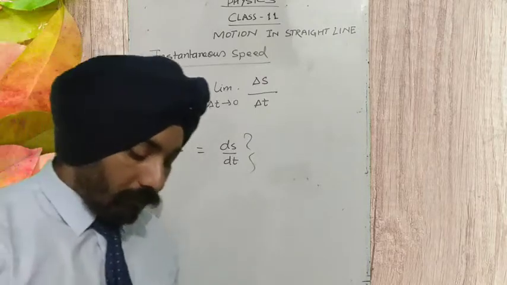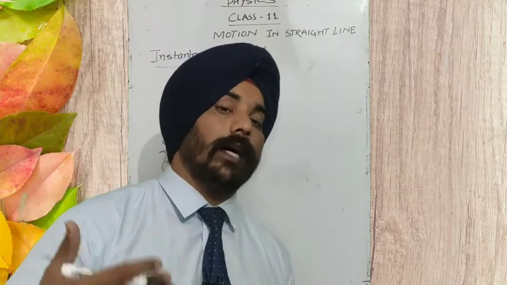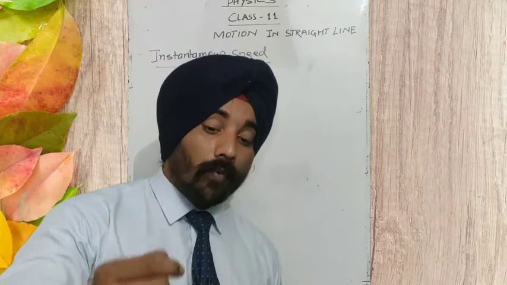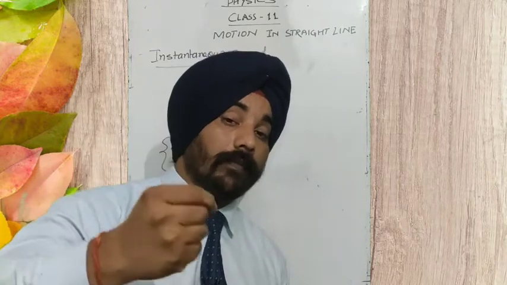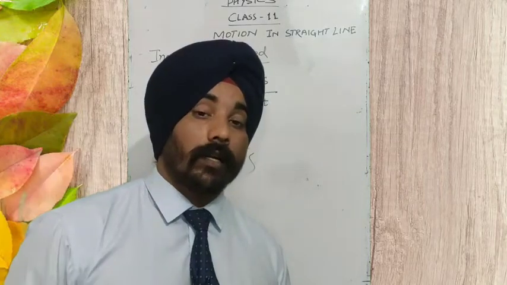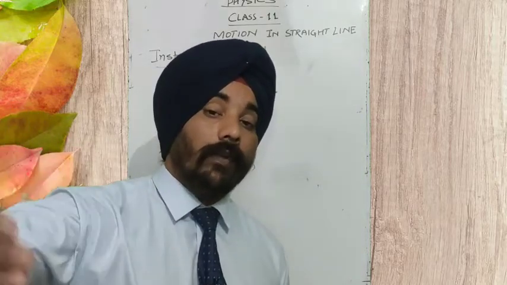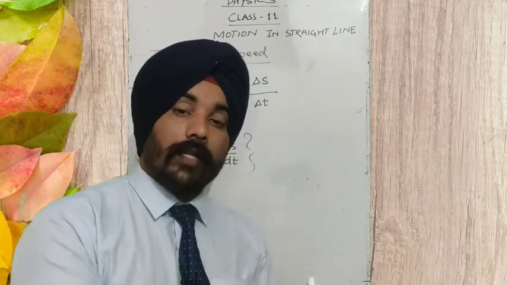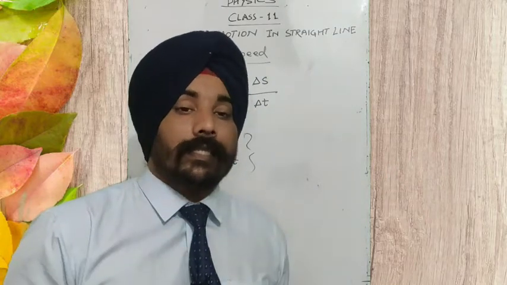So that means we have divided the distance into infinite parts and the time into infinite parts. In this infinitesimally small time, whatever distance is traveled by the body, the infinitesimally small distance upon the infinitesimally small time, the ratio of these two is called instantaneous speed.